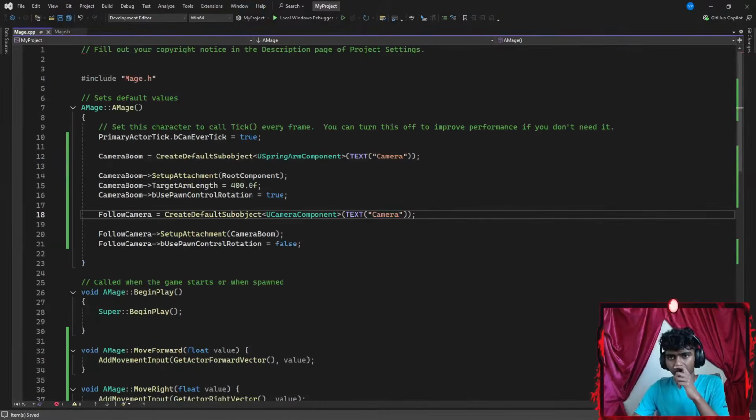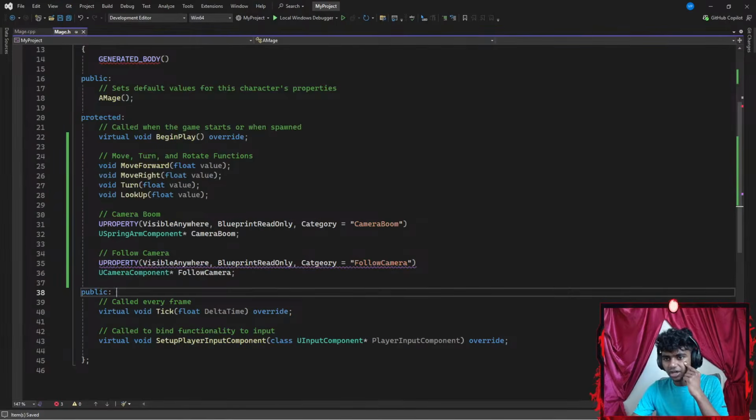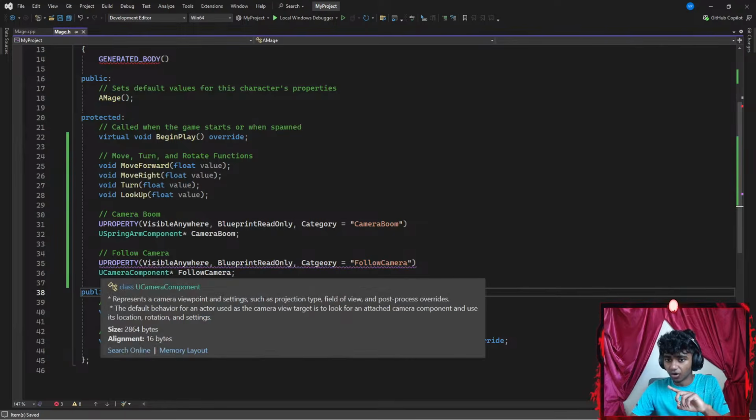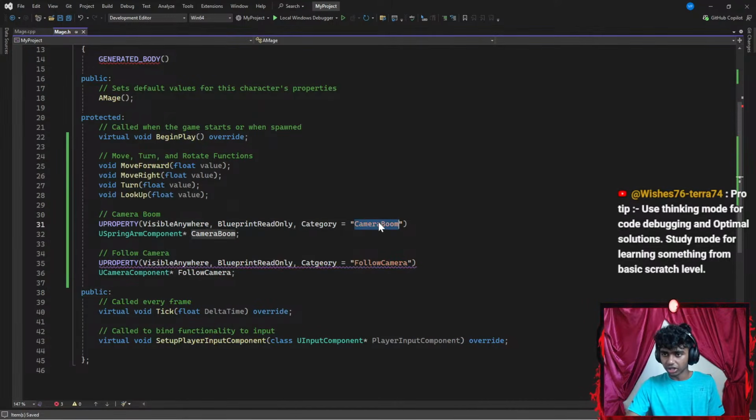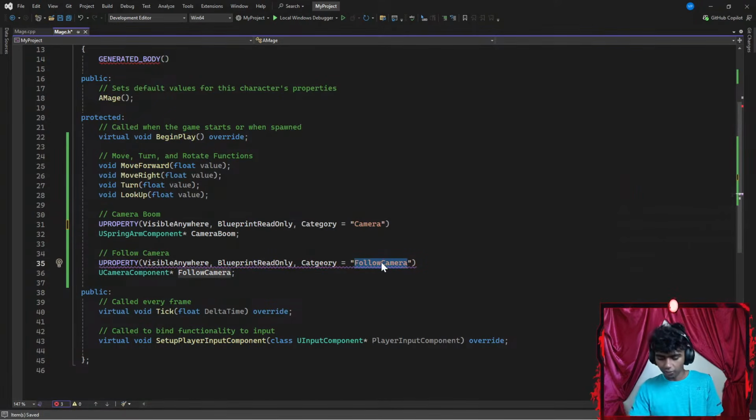Now, what is missing here? I'm pretty sure there is nothing wrong here. There is something wrong here. UPROPERTY VisibleAnywhere. I'm pretty sure this has got to be camera. Let's go with something like camera. Okay, let's change that to camera. Guys, did I have typos or something? Pretty sure they're typos. Move forward.